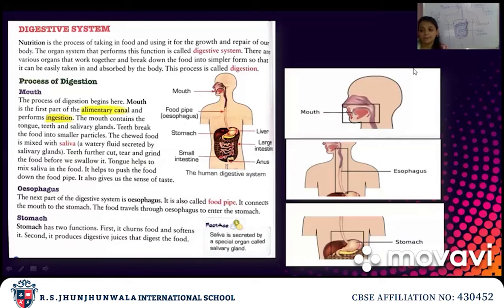Okay. Now what happens? The tongue helps to mix the saliva in the food. Okay, then the tongue pushes the food further into the food pipe. What is the food pipe? It is the esophagus.